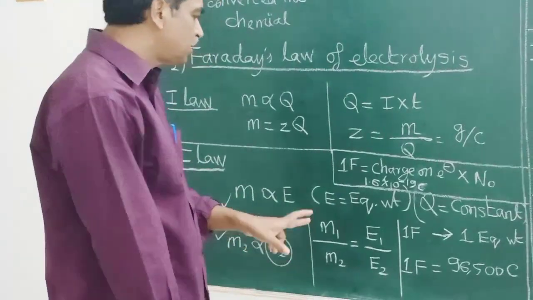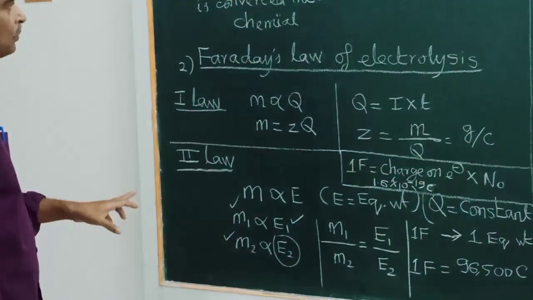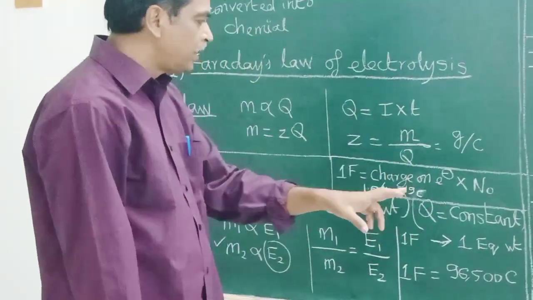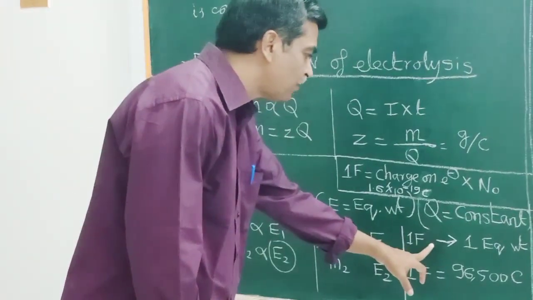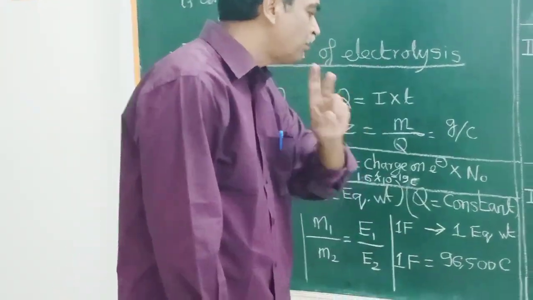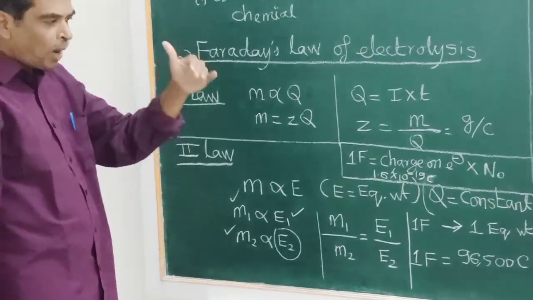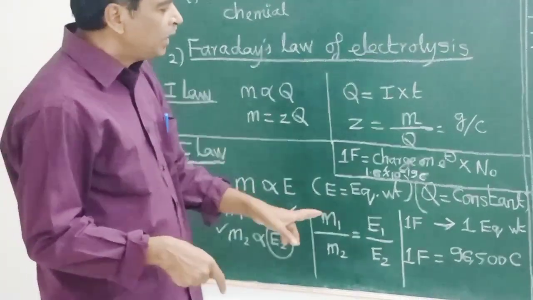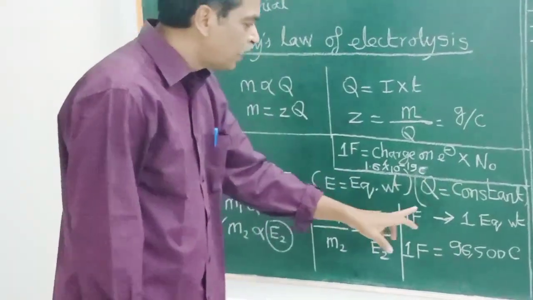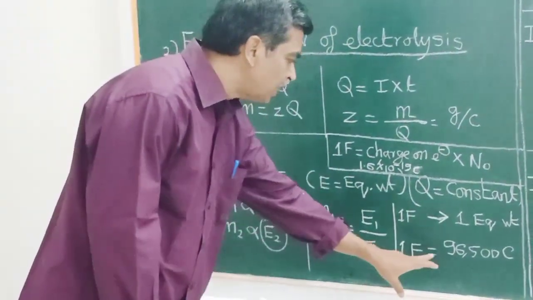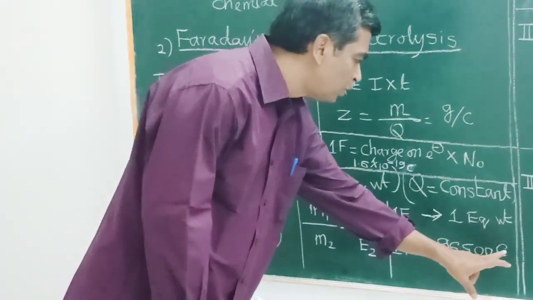Okay, now what is 1 Faraday? 1 Faraday of quantity of electricity deposits 1 gram equivalent weight of the substance. When 1 Faraday of current is passed through the electrolytic solution, it will discharge or deposit 1 equivalent weight of the substance. Okay, 1 Faraday is nothing but 96,500 coulombs.